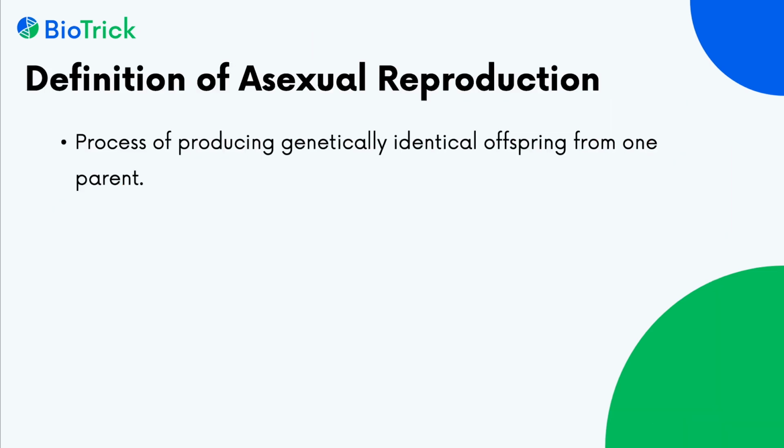In the syllabus, it is given that we have to understand the definition of asexual reproduction and some examples related to it. So what can we write in the definition? It is a process of producing genetically identical offspring from one parent. What are the important 2 points in this definition? Genetically identical and one parent. These are the 2 important points that should always be present in the definition of asexual reproduction.